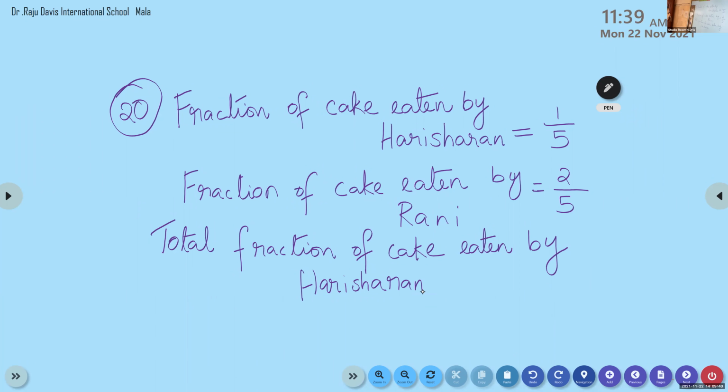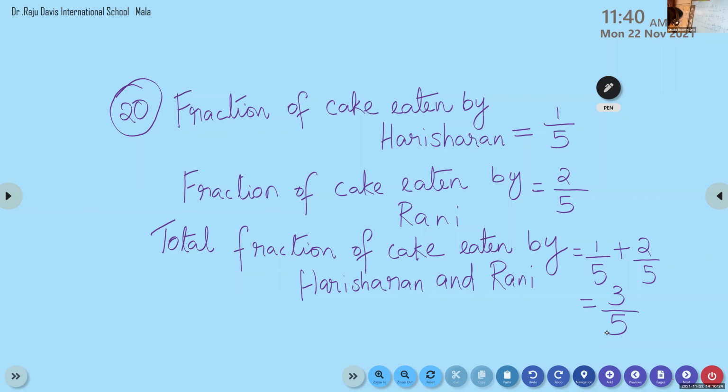Total fraction of cake eaten by Harisharan and Rani is 1/5 plus 2/5. I will ask one by one. All the children have to do it alone. Those who finished, please wait. 3/5. Yes, Joseph. Tell me the total fraction of cake eaten by Harisharan and Rani. 3/5. Children, we add like fractions. What will we add only? Numerators. Very good.